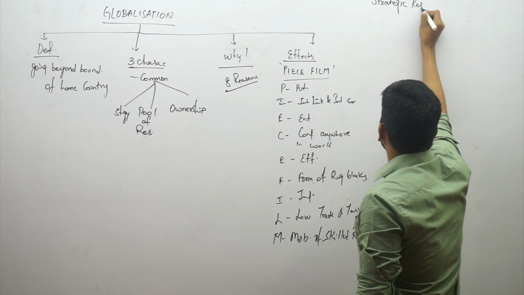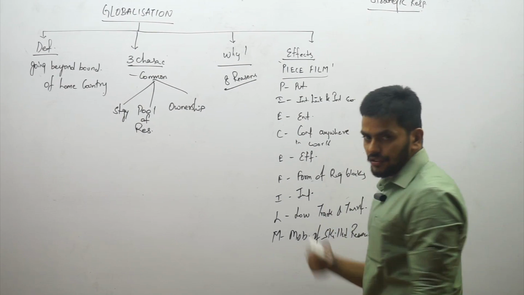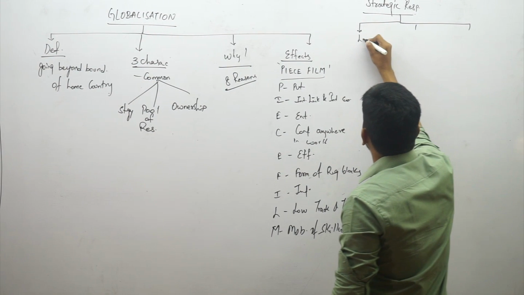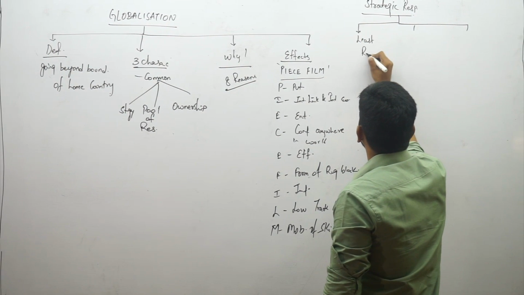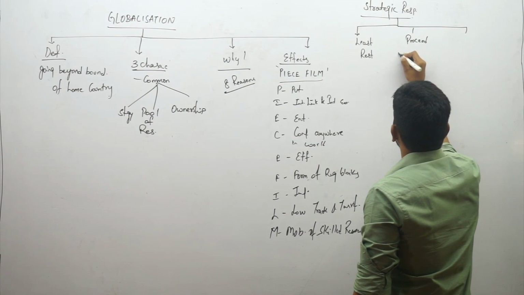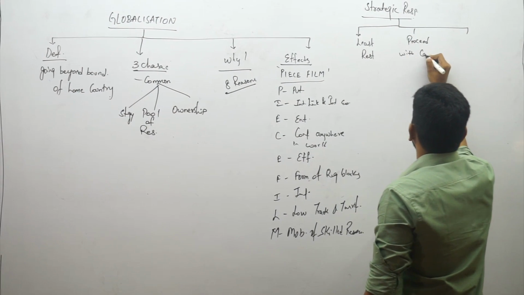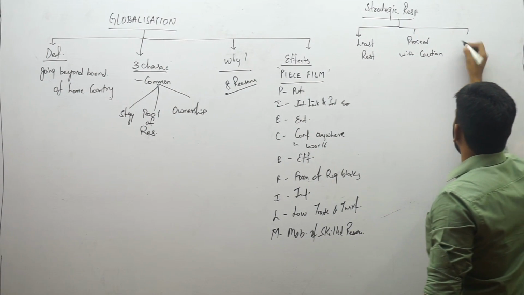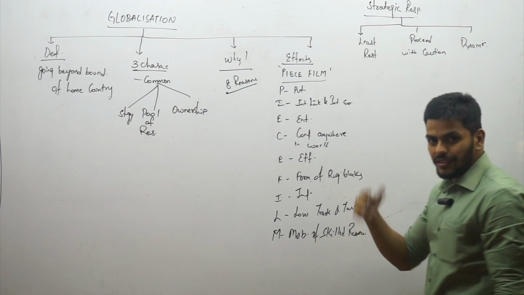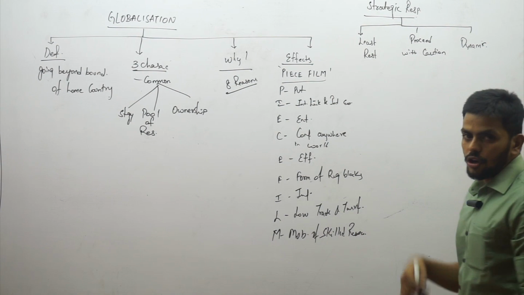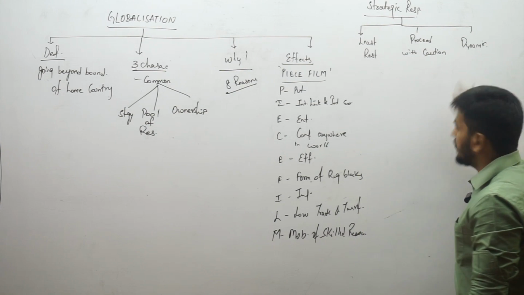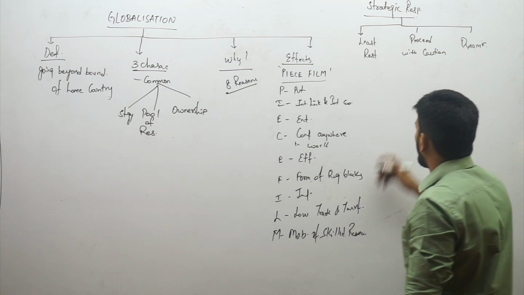responses to changes in the environment. Three responses that we have are least resistance, proceed with caution, and the third one is a dynamic response. Least resistance is about going slow, proceed with caution is about a watchful eye, watching very carefully and then going, and dynamic response is a much faster one, right?